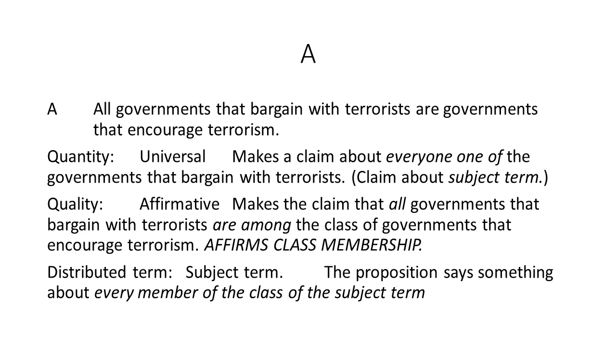To figure out which term, if any, is distributed, we see if the proposition says something about every member of the class. In some propositions, the predicate will be distributed. In some, both the subject and the predicate will be distributed. In others, just one, and in some, neither. But we'll get to those types of propositions in a moment.